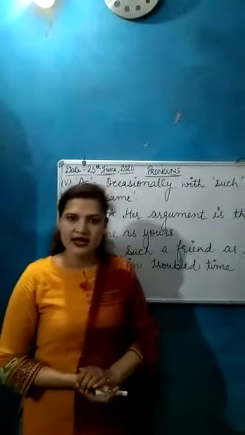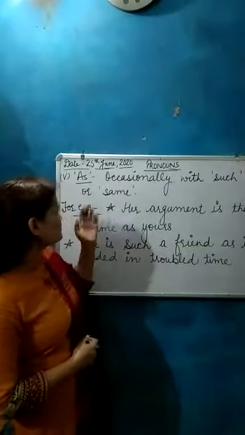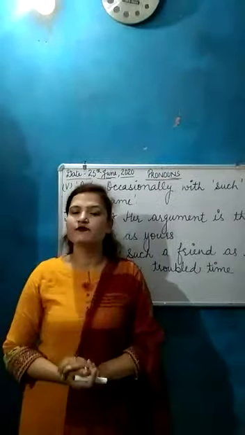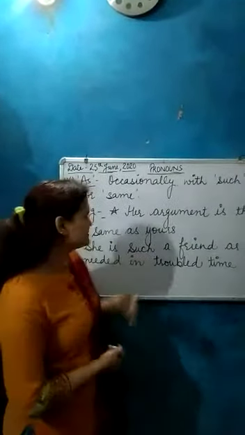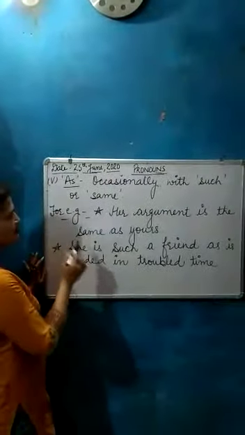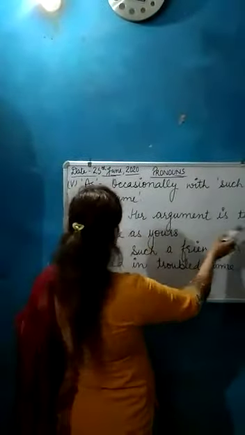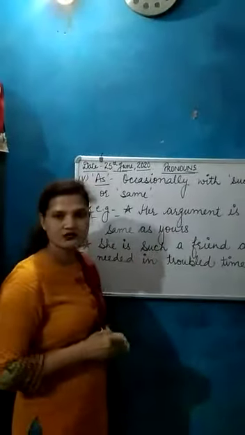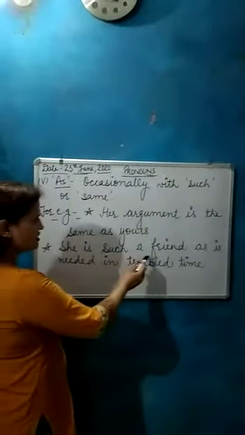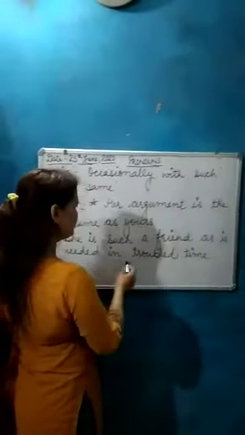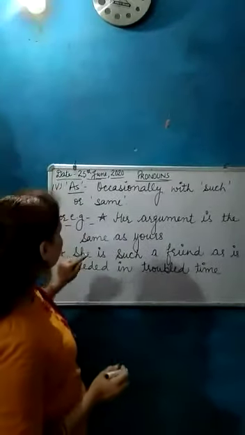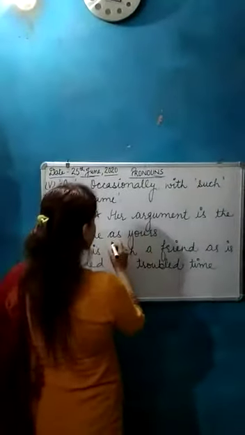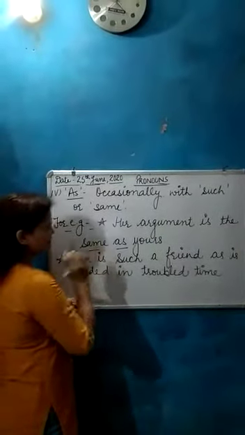The word as is used occasionally with such and same in sentences. For example, her argument is the same as yours. She is such a friend as is needed in troubled times. In the first example, we use as with same.